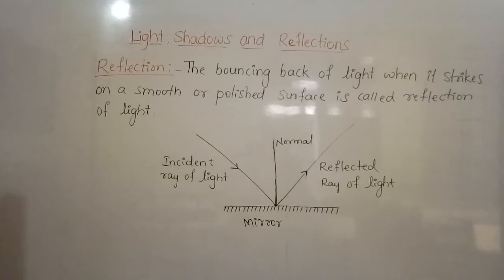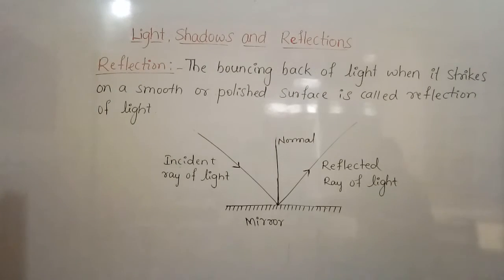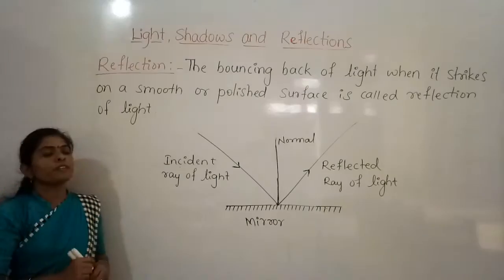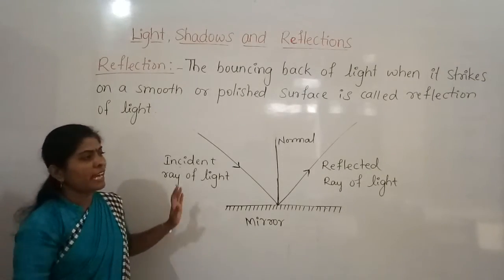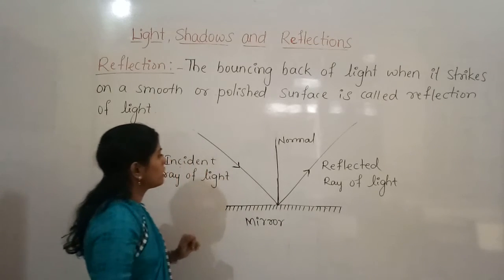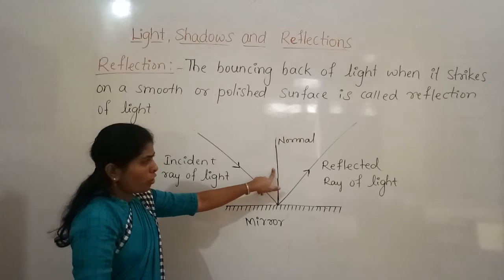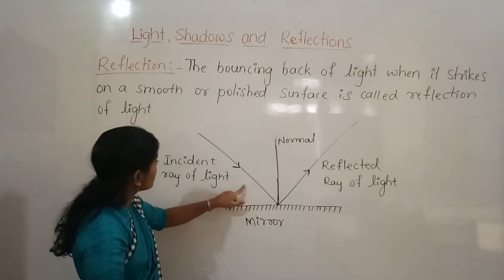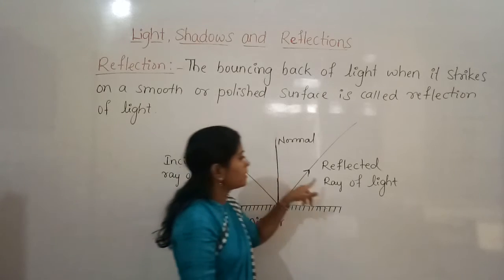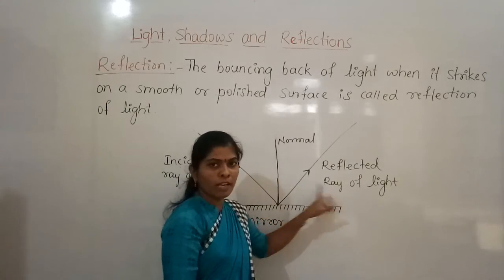We can say angle of incidence and angle of reflection. So which one is the angle of incidence and which one is the angle of reflection? Just observe here. Here it is the normal, and it is the incident ray of light and it is the reflected ray of light.